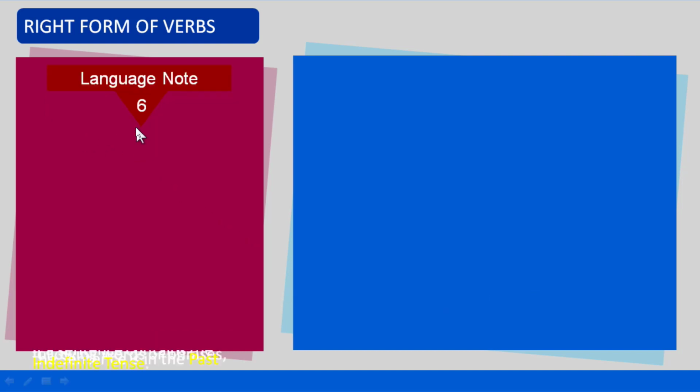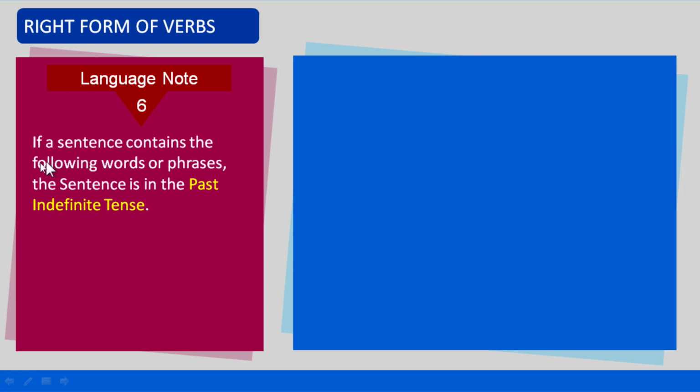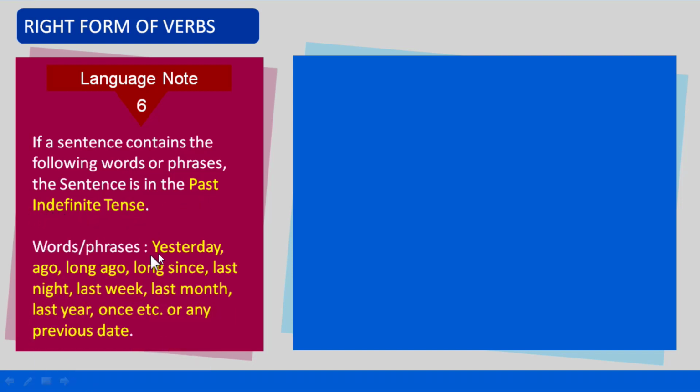Language note number 6. If a sentence contains the following words or phrases, the sentence is in the past indefinite tense. Words or phrases: yesterday, ago, long since, last night, last week, last month, last year, once, etc., or any previous date. Let us see the structure. Subject plus verb in the past form plus object or extension.